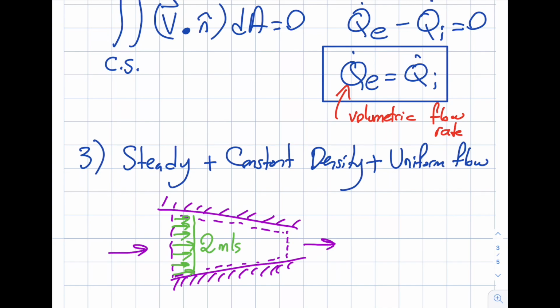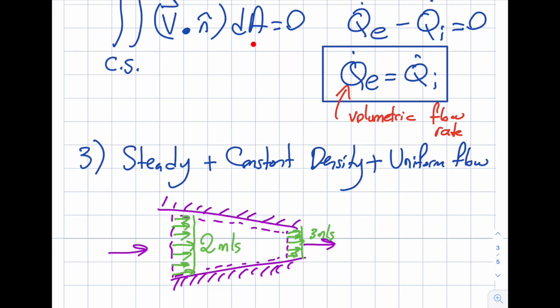Take a look over here. So this will be, let's say, 3 meters per second. You will see why it needs to be larger soon. So it's like this, okay? And it is uniform. So you can see this is uniform, this is uniform. Both don't have to be uniform. I can have one uniform and one non-uniform.